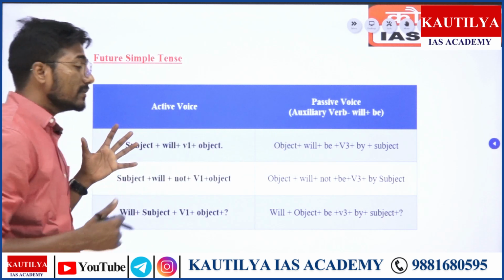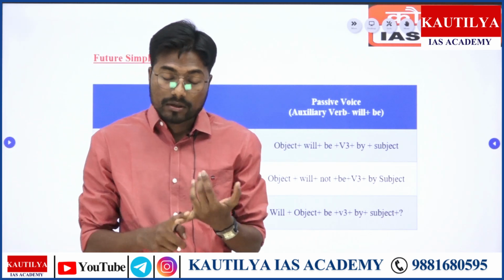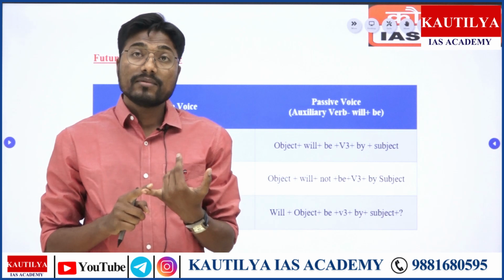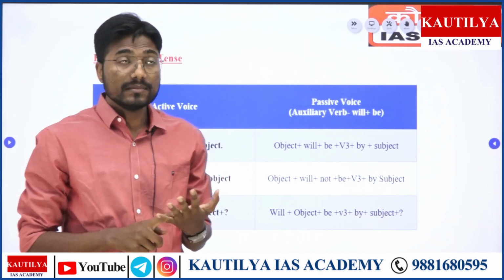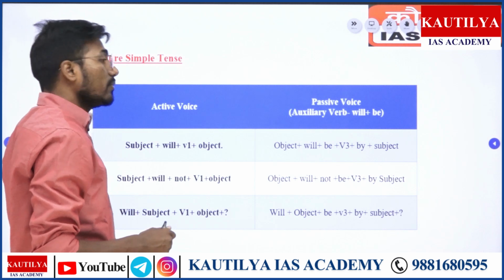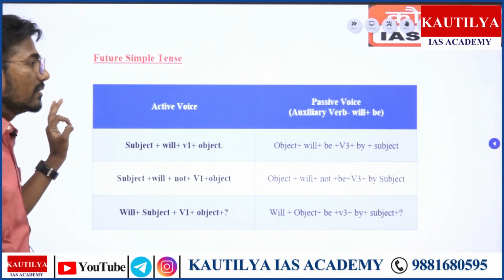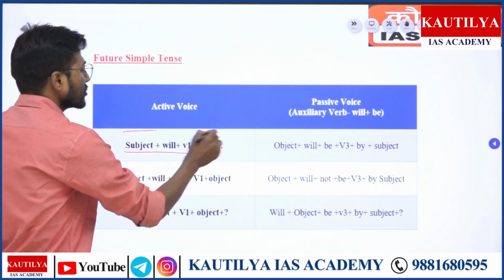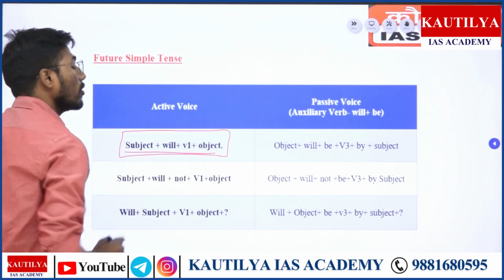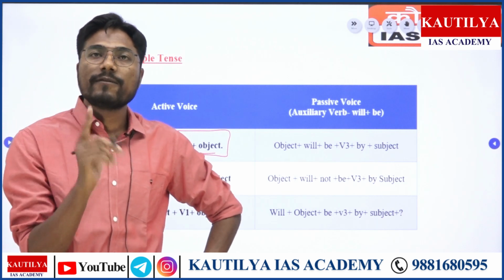Now, as we said, you cannot convert present perfect continuous tense and past perfect continuous tense, right? So directly moving on to future, the simple future tense. As we know, this is the structure of active voice: subject plus will plus verb form number first.